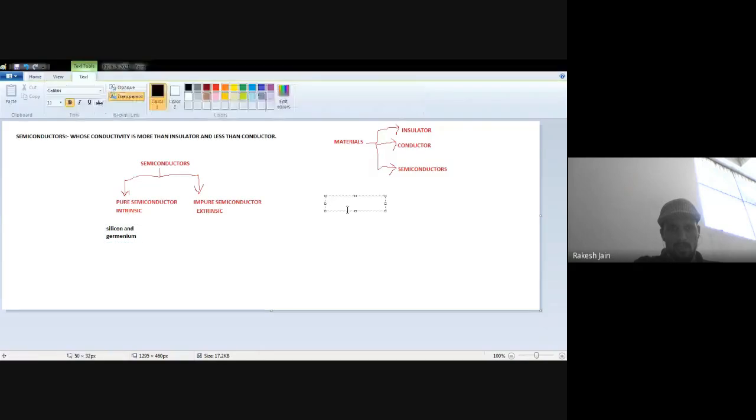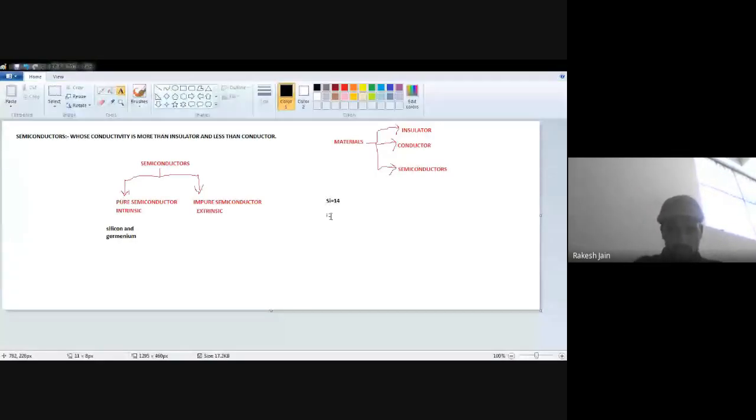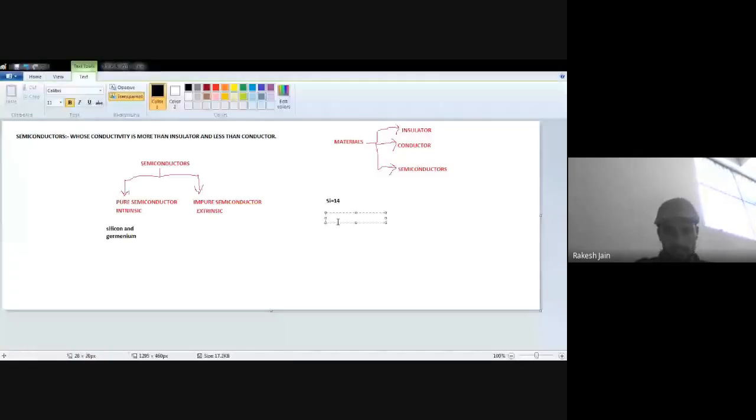The outermost orbit electron count is equal to 4, that is tetravalent. Tetra means 4. Silicon has atomic number 14, and germanium is at 32 in the periodic table.